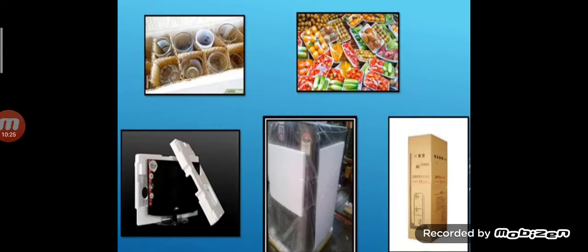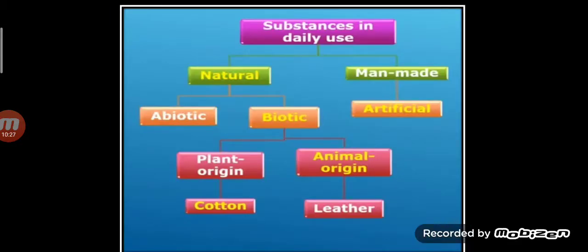Okay, students? Now, use your brain power. Complete the table below showing how substances of daily use are classified. Substances in daily use, they are of two types. The first one is natural and the second one is man-made substances. In natural substances, again there are two types, that is abiotic and biotic.